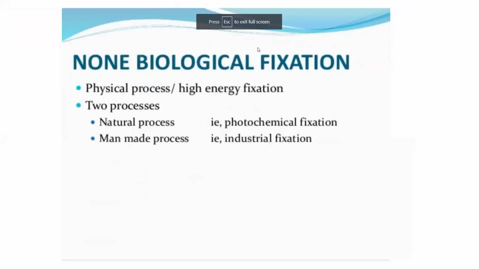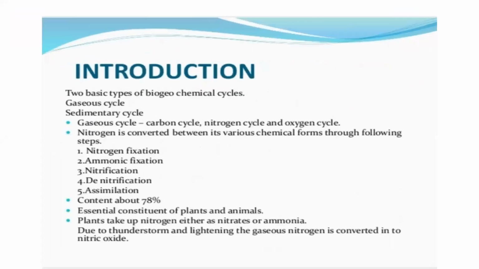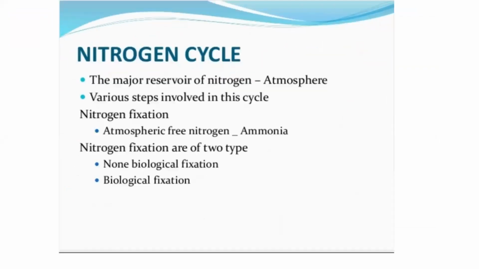Okay. Sorry. So this is the nitrogen cycle. There are five steps: nitrogen fixation, ammonification, nitrification, denitrification, and assimilation. The major reservoir of nitrogen is the atmosphere. Various steps are involved in this cycle. The first step is nitrogen fixation.